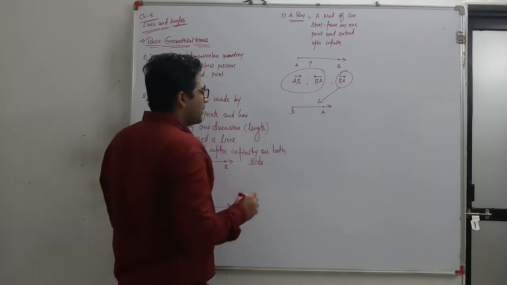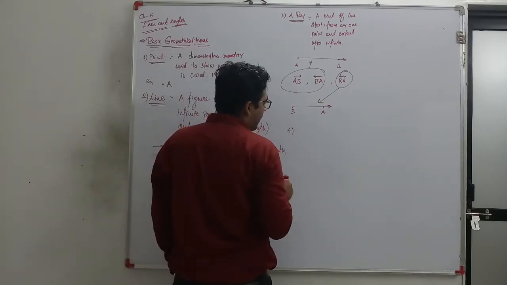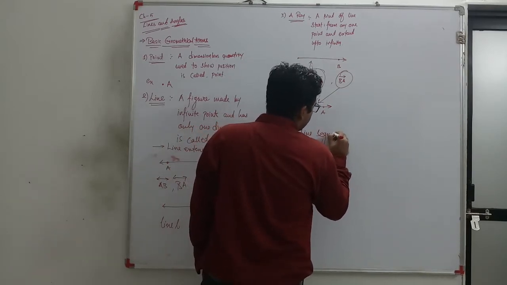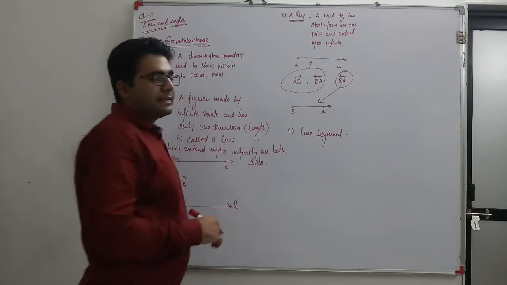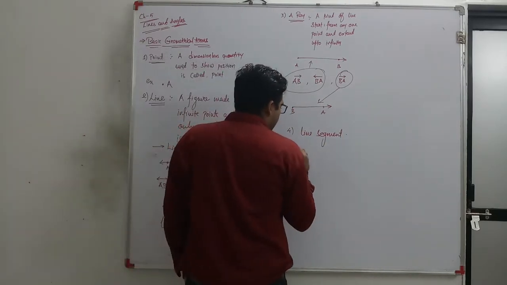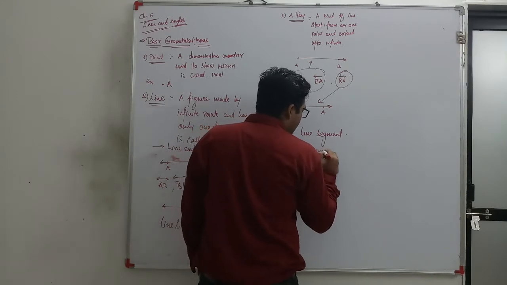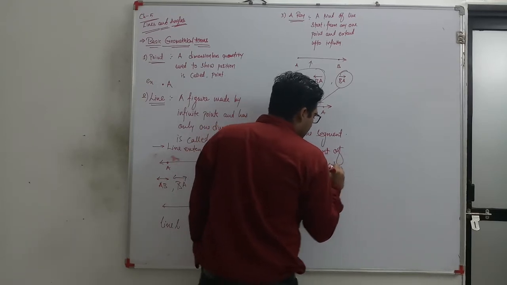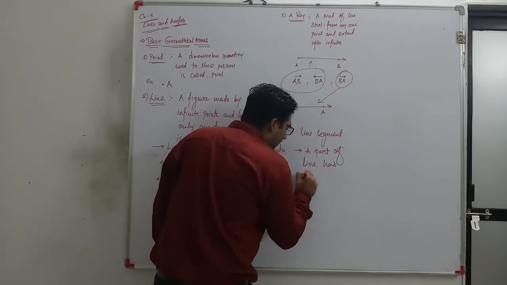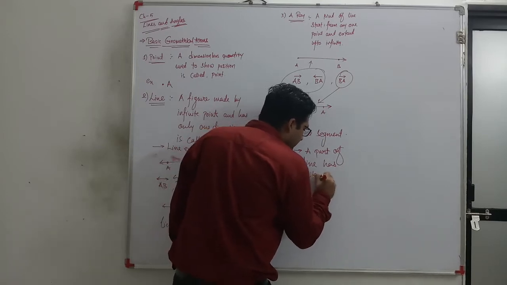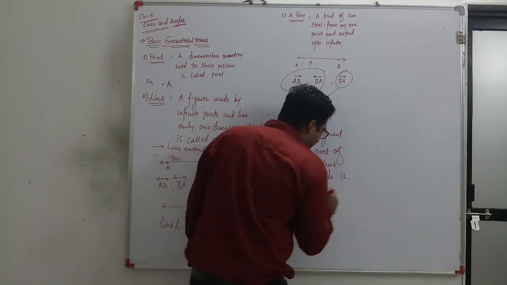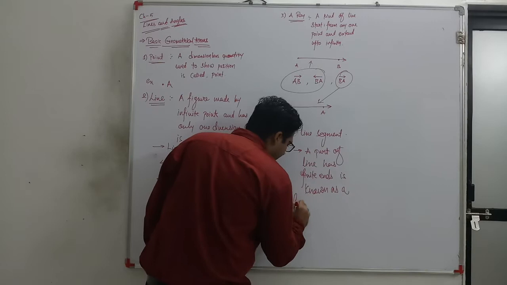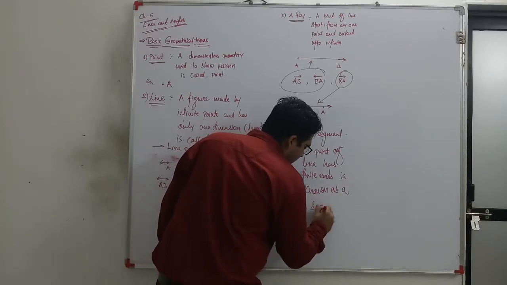Now next, the fourth is called a line segment. What is a line segment? A part of a line that has finite ends is known as a line segment.